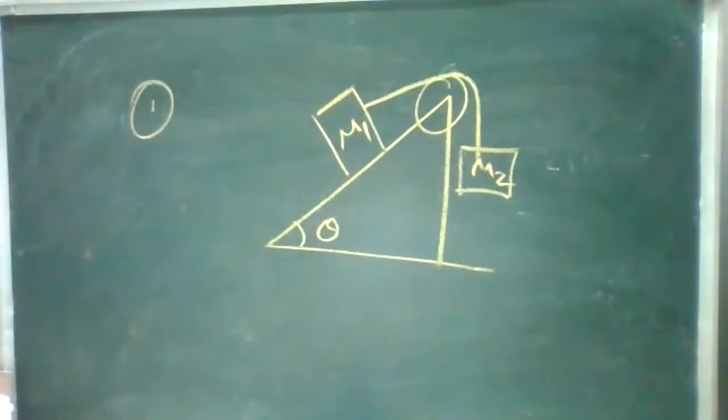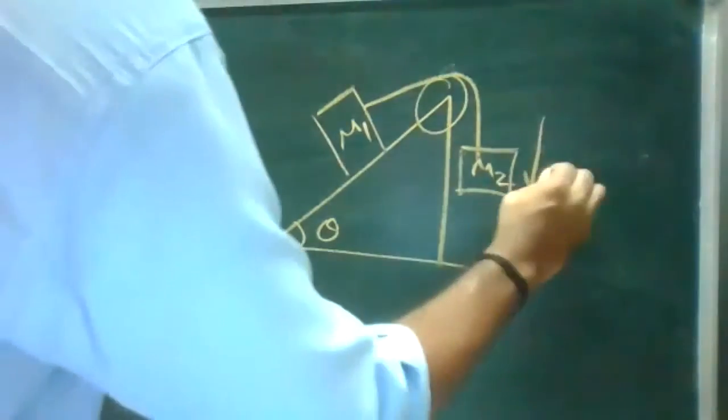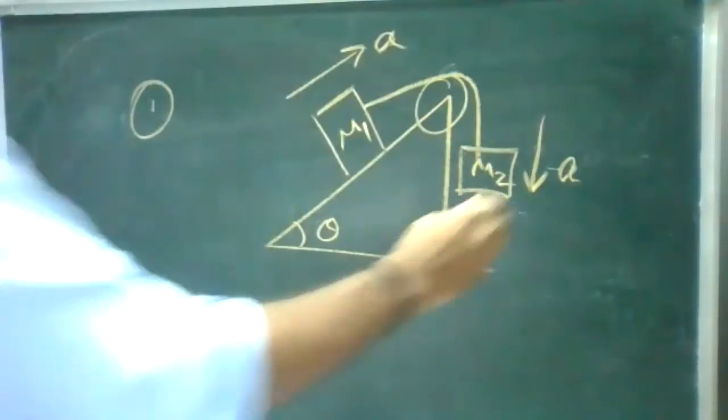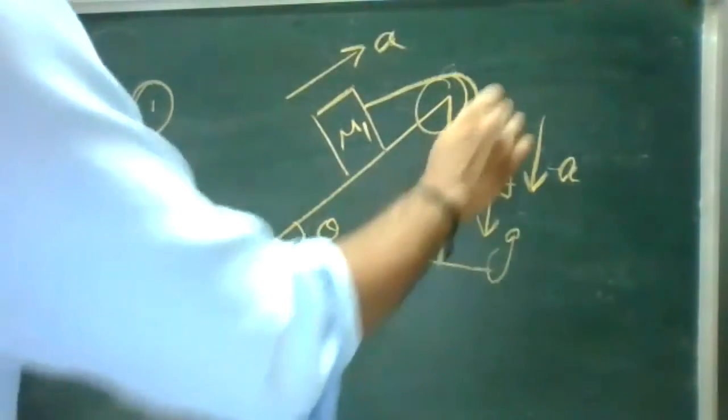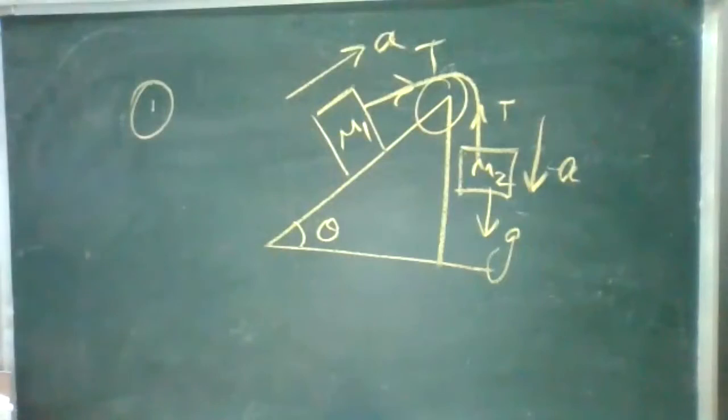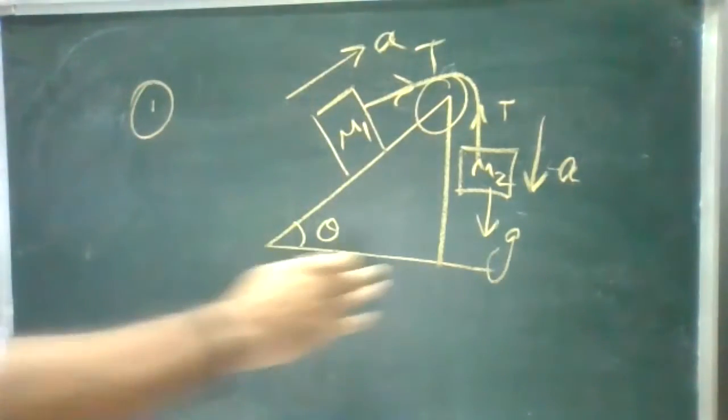Now, if the mass m2 is greater, then what will happen? It will try to move in the downward direction, and m1 moves in the upward direction. The gravitation will be acting here. The tension will be there, and here also the tension will be there. Correct?